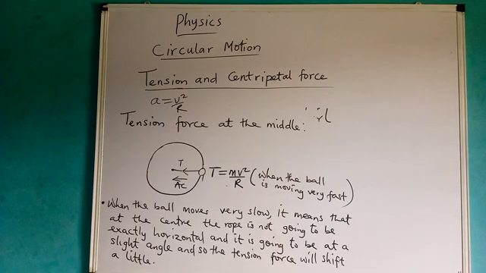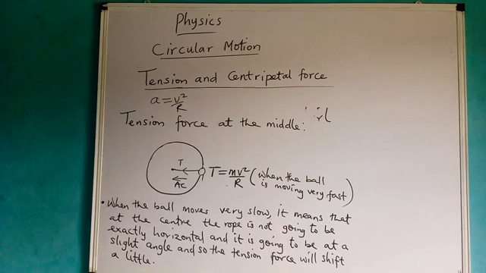When the ball moves very slow, the rope is not going to be exactly horizontal at the center, it is going to be at a slight angle, and so the tension force will shift a little. Let us see what will happen.